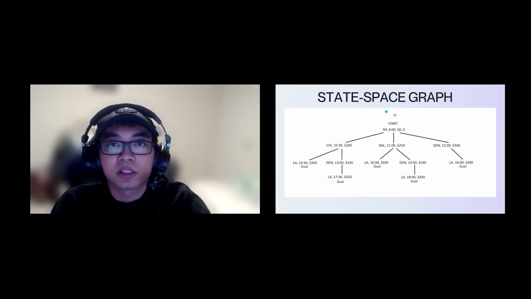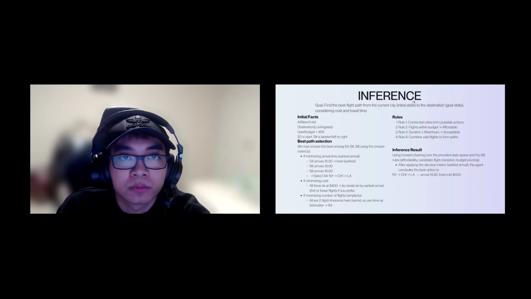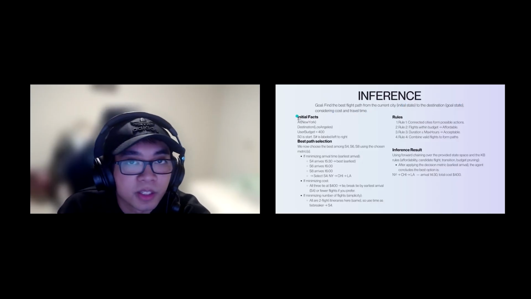And here's our state space graph. The start city is New York at 8 o'clock. Our goal is to reach LA on a budget under or around 400. The goal is to find the best path from, in this case, New York to LA, considering cost and travel time.